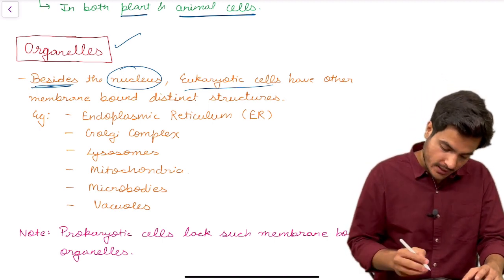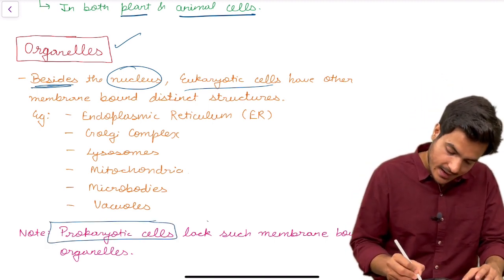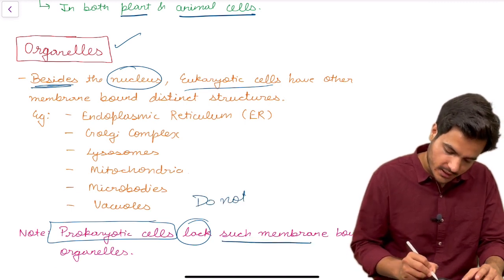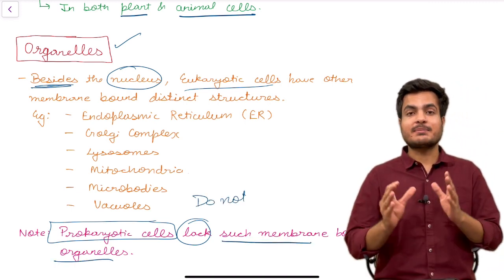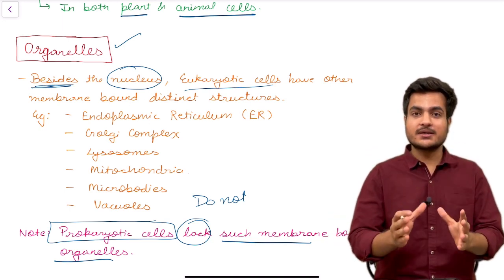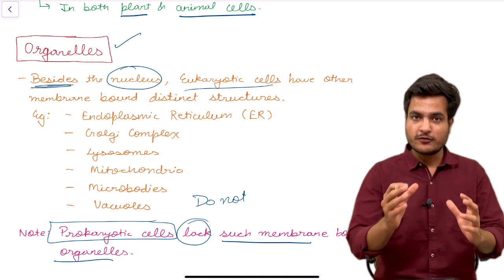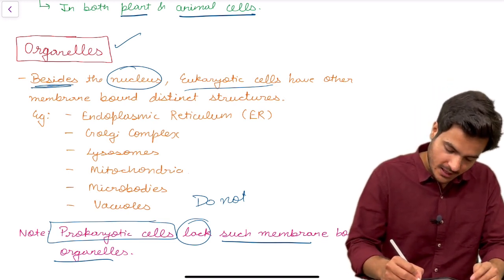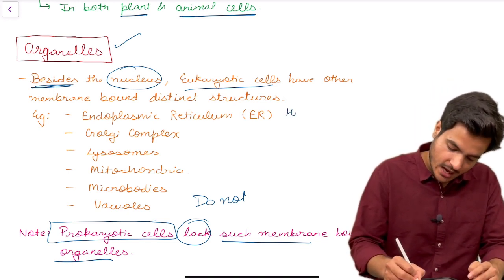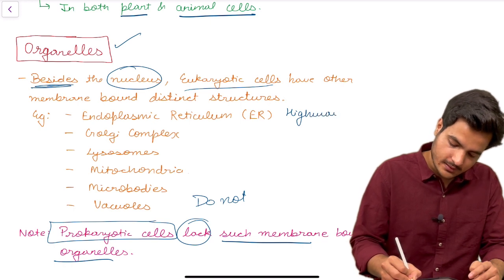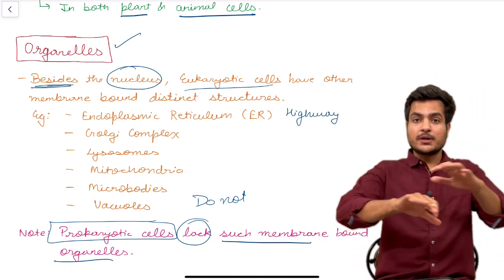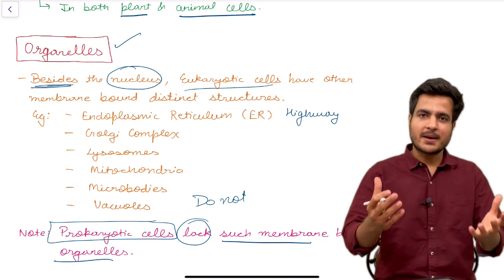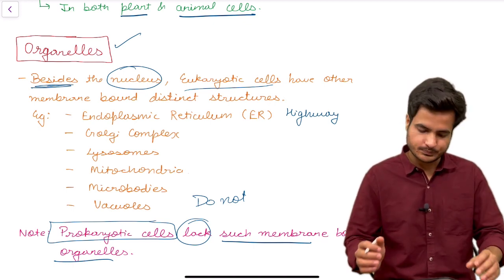Remember that prokaryotic cells lack, that means do not have, such membrane bound organelles. So these organelles are a distinctive characteristic feature of eukaryotic cells. Let's name a few organelles. First is endoplasmic reticulum. It is the highway of the cell because it provides an elaborate network within the cytoplasm to transfer the packed goods to different parts of the cell.